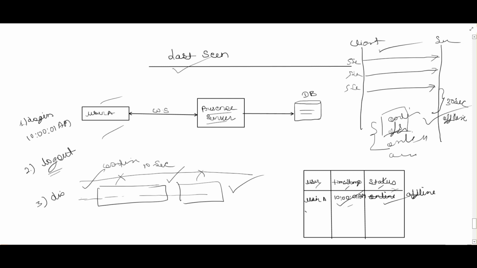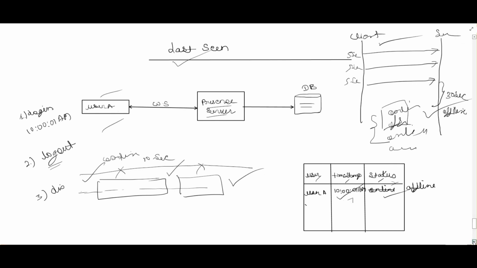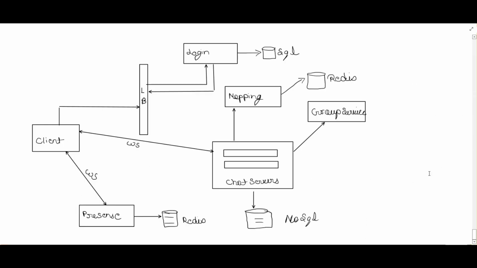I think we have covered all the components and all the features individually. Now we'll club them together and prepare the high level design for WhatsApp and discuss it. So this is the high level design for WhatsApp. Here is the client and here is the load balancer.